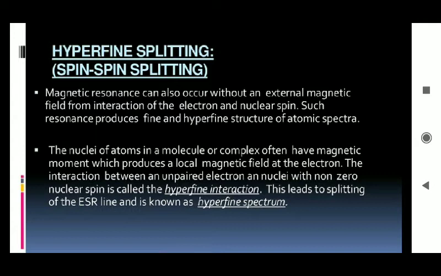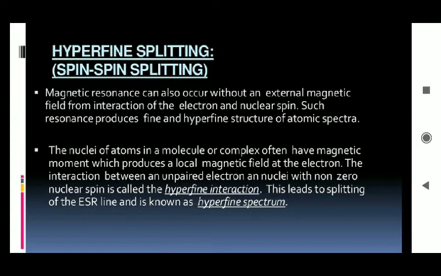The nuclei of atoms in a molecule or a complex have a magnetic moment which produces a local magnetic field at the electron, and the interaction between the unpaired electron and a nucleus with a non-zero nuclear spin is simply called hyperfine interaction.